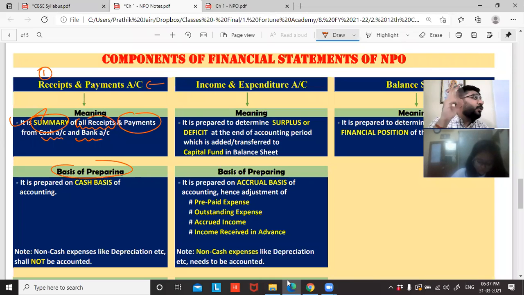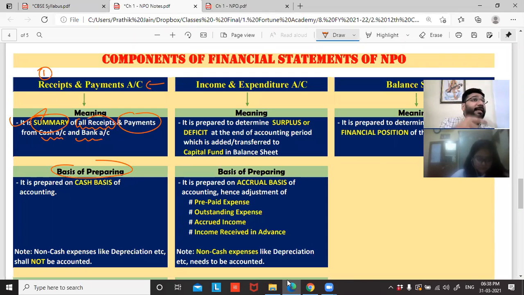You'll record the expenditure only when the cash is paid. Cash basis means if money comes in, you'll record. If money goes out, only then you'll record. Accrual means the moment the income is earned, you record it, whether the money is received or not received is not bothered. At which point of time income is earned, I'll discuss probably in some time or in the next class.